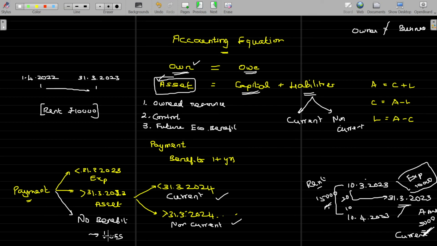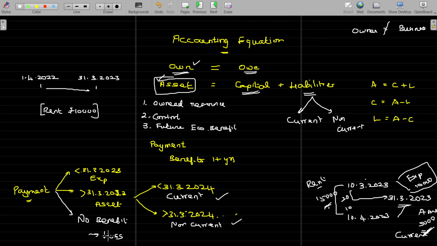Payment gives benefit, enjoyable within the end of the financial year: expenses. Payment gives me benefit beyond 31st March, the end of the financial year, but within 12 months, then it's called asset but current. Payment gives me benefit beyond 31st March, when that financial year ends, but for more than another 12 months, then it is called non-current asset. The same logic will be applicable for the liability also. We have the current liabilities.